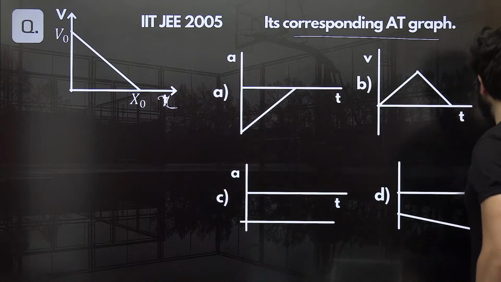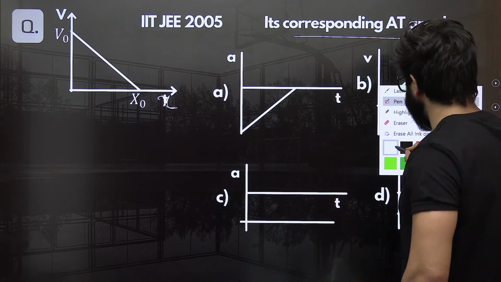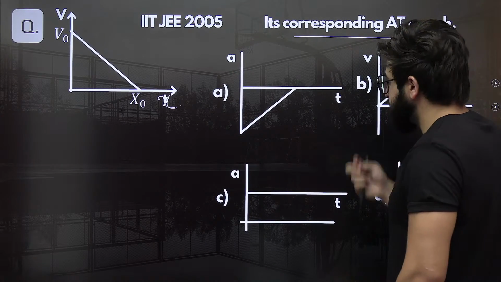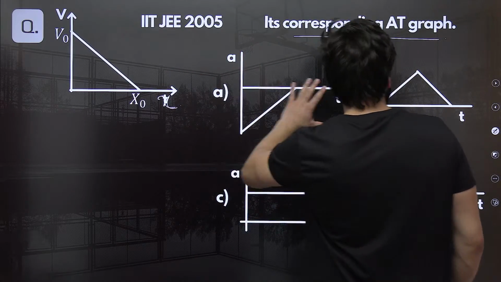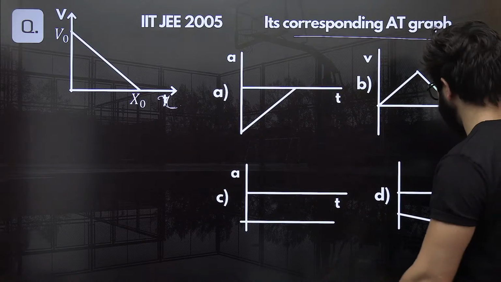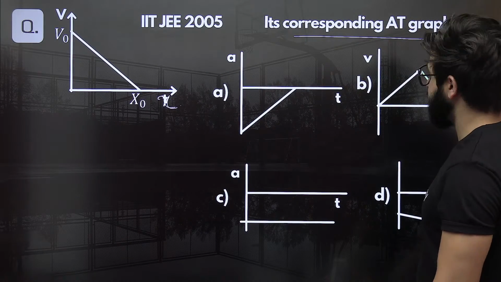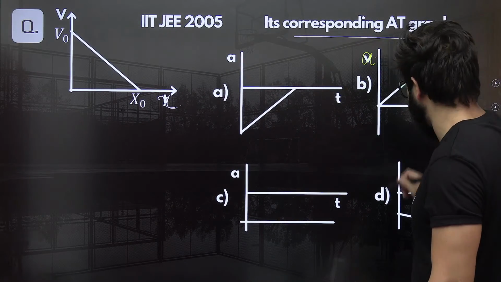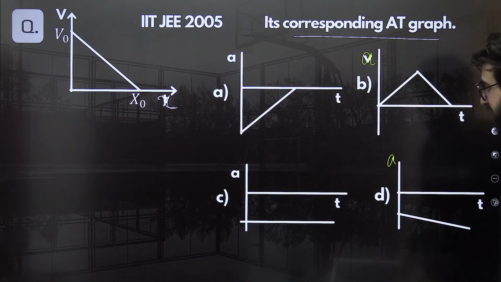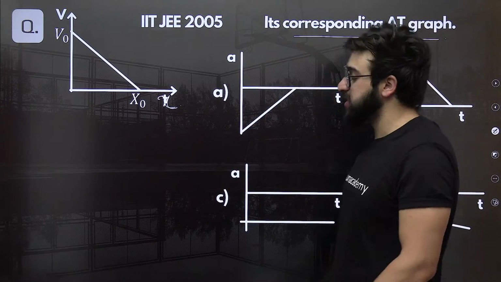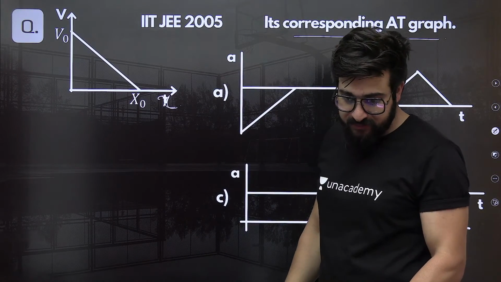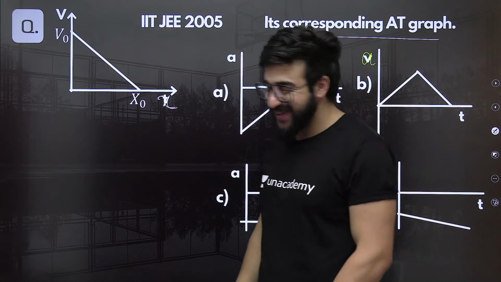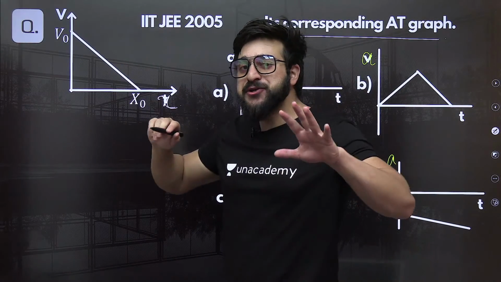Okay, now let me just solve this one. See how we can exactly solve this. Its corresponding acceleration time graph. This has to be the acceleration. Its corresponding acceleration time graph. Now, okay. Fine. Now listen to me very carefully.